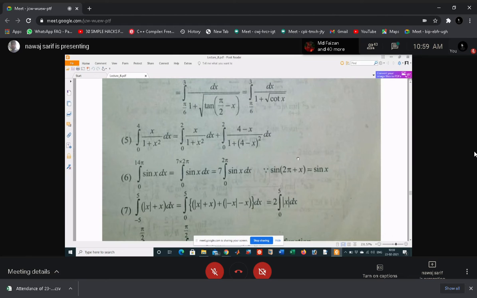So sine of 2 pi plus x is sine x, and sine x is periodic. And in this case, 7 into integral 0 to 2 pi sine x dx is the same. What is the meaning of this one? Can you tell me?